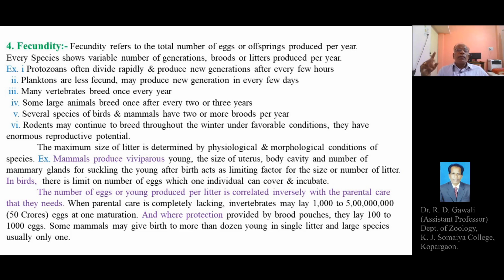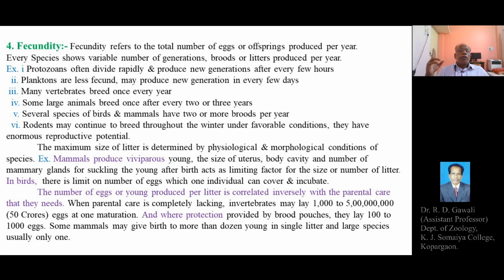In the case of planktons, they are less fecund; if they undergo sexual reproduction, they lay fewer eggs or produce fewer organisms in a generation, but may produce a new generation every few days. So in a year they can undergo hundreds or thousands of generations.